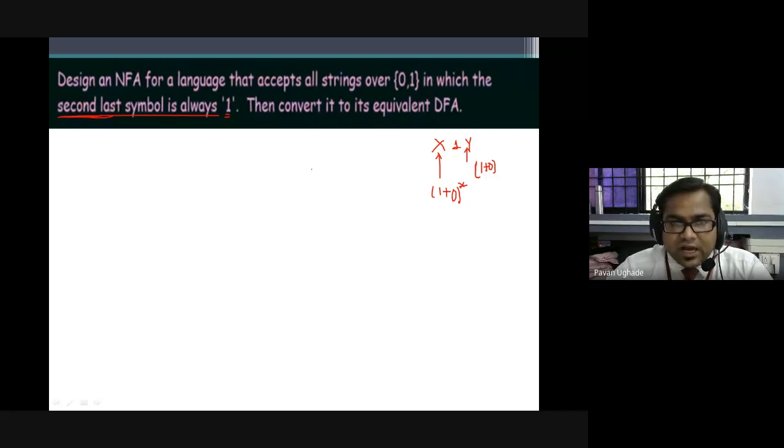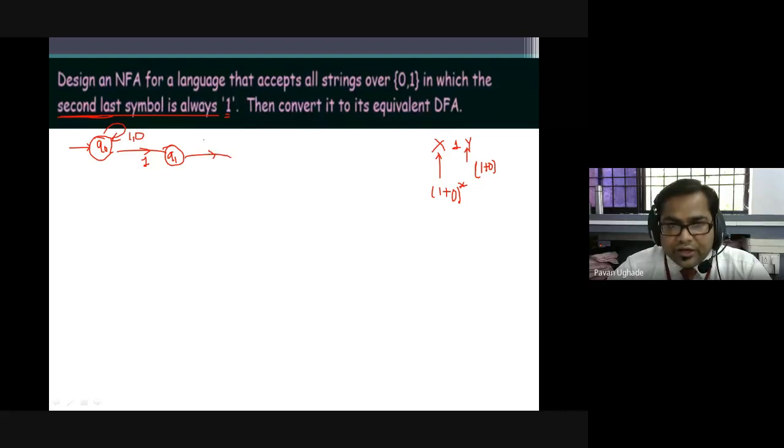So how will we do that? Please try to understand. When I say 1 plus 0, and when there is a star, it means loop back. Okay, so I'll tell you how we are going to draw this state q0. As it is loop back, star is there, so loop back means you are considering 1 or 0. Then I will say here it is 1, it is my q1, and now it is 1 or 0.